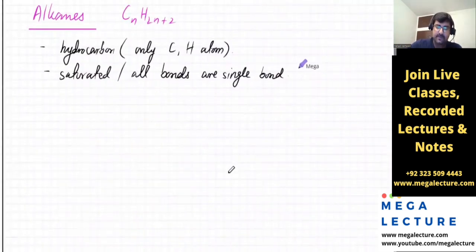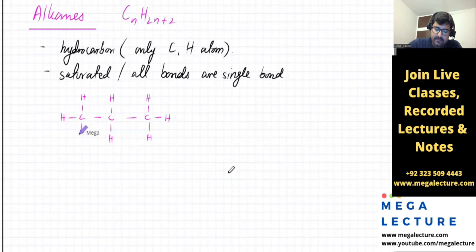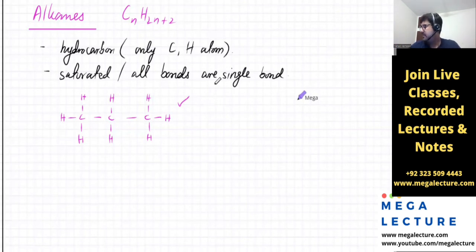So I'm going to draw these two properties in alkanes. I'm going to draw a random molecule, but it's going to be an alkane. So it's got only carbon and hydrogen atoms. And all of them are going to be single bonds. So this carbon will have 3 H's. This carbon will have 2 H's. This carbon will have 3 H's. Okay, that's an alkane. You clear that this is an alkane? Because only carbon and hydrogen atoms and all of them are single bonds. Is this clear? Yes.